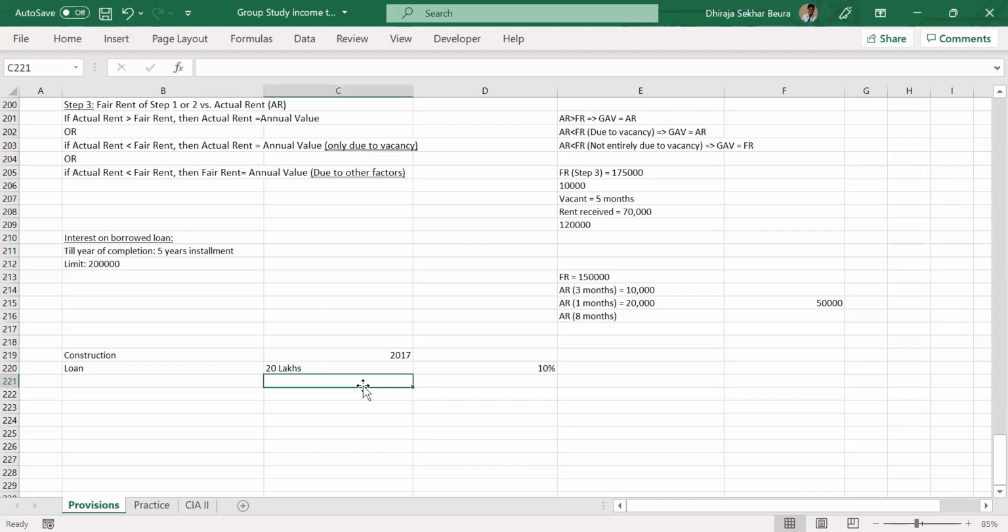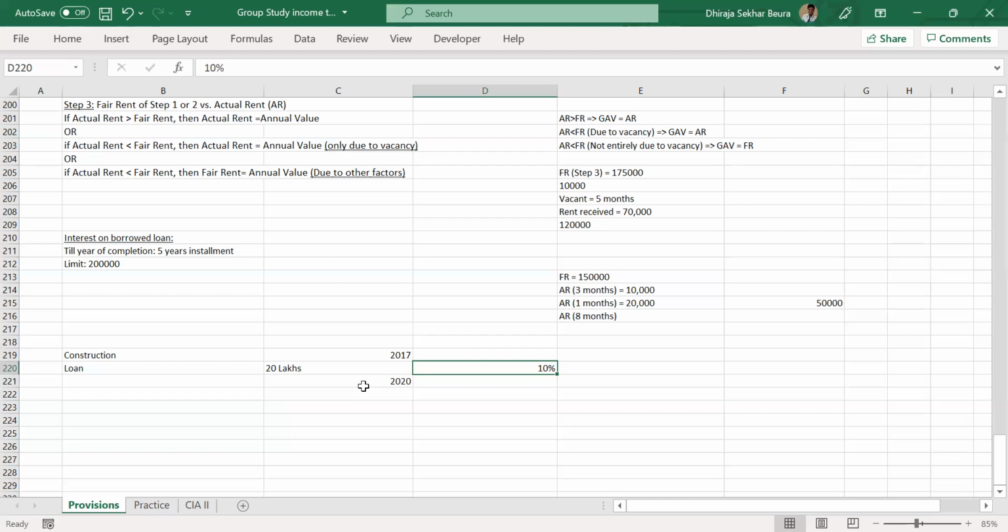But suppose your construction completed in 2020. So it took 3 years. In 3 years, how much interest must you have paid at the rate of 10%? 6 lakhs, right? 2 lakhs multiplied by 3, a simple calculation. I'm not complicating it by introducing compounding interest or annuity or EMI concept. I'm just calculating simple interest: 20 lakhs, 10%, 2 lakhs per year. 3 years have passed, so it is 6 lakhs. What about the 6 lakhs?